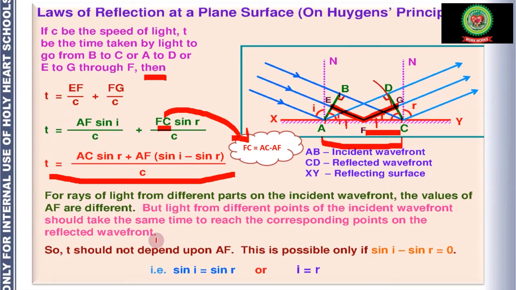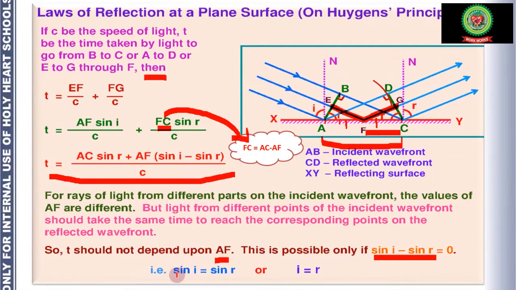This means the time is not depending upon the position of F. So T should not depend upon AF. This is possible only if sine I minus sine R is equal to 0. This means if this time is independent of AF, this term should be 0.